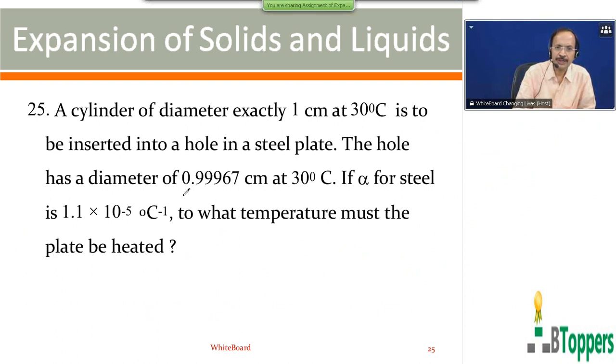So the diameter of the hole of the plate is given to be 0.99967 centimeters. So original diameter of the hole is 0.99967 centimeters.